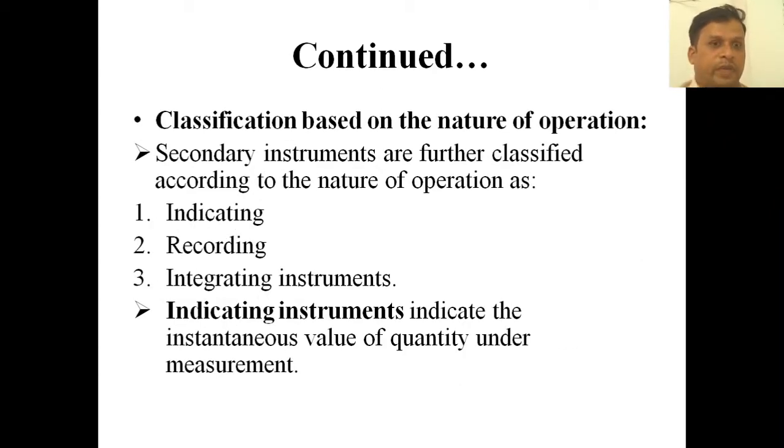The classification based on the nature of operation: secondary instruments are further classified into three types. They are indicating instruments, recording instruments, and integrating instruments. What do indicating instruments do? Indicating instruments indicate the instantaneous value of the quantity under measurement. If you want to know some voltage or current, the deflection will show that amount of voltage flowing in the circuit. These are normally the ammeter and voltmeter.